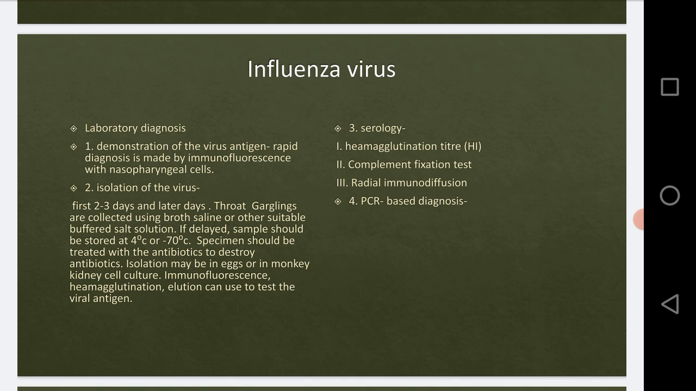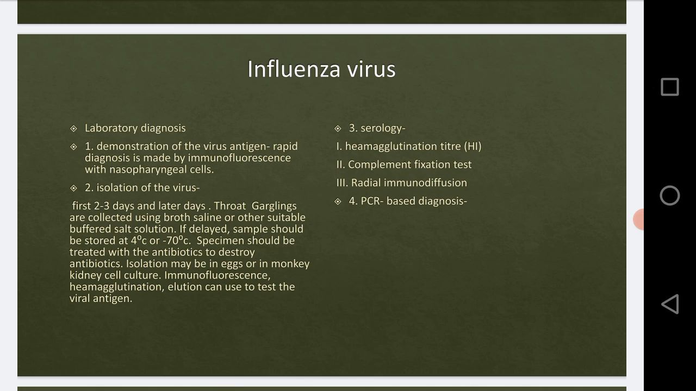We can check for antibodies to antigens such as the RNP, hemagglutinin and the neuraminidase. Radial immunodiffusion can also be used for rapid diagnosis. Then the fourth and last one in the laboratory diagnosis is PCR based diagnosis.